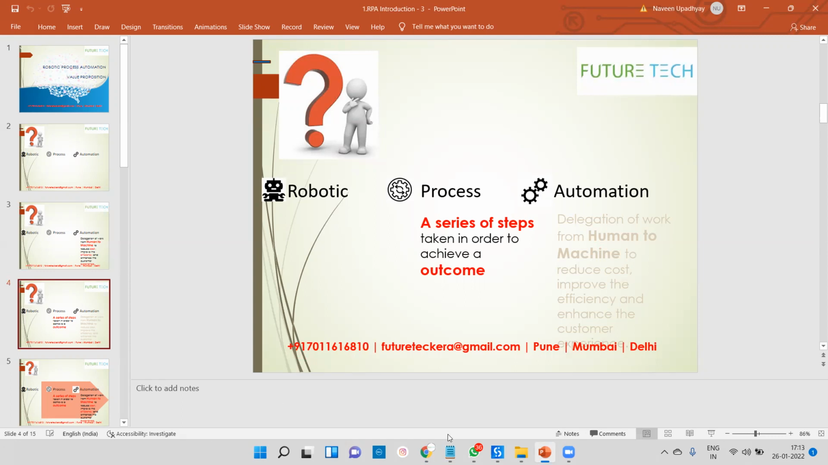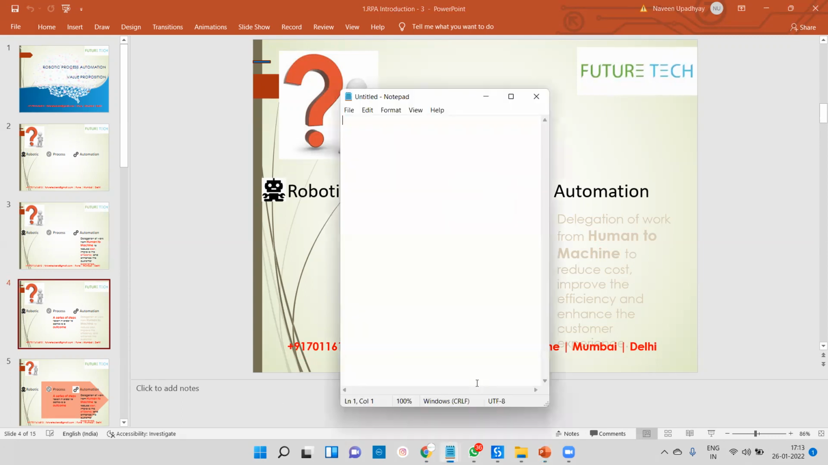That's why I have asked the question, what is automation? The first thing I write here is RPA, robotic process automation. One by one I will tell you. This is your software robot. The R in RPA means robotic, which means software robot. There are two types of robot. The first one is the hardware robot. We are not going to learn any hardware robot. That is the software robot.